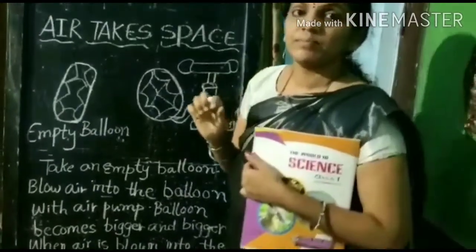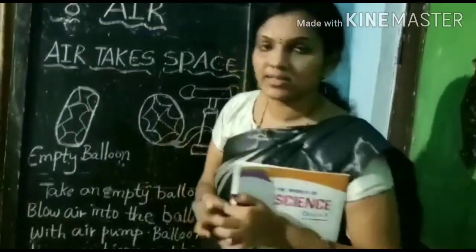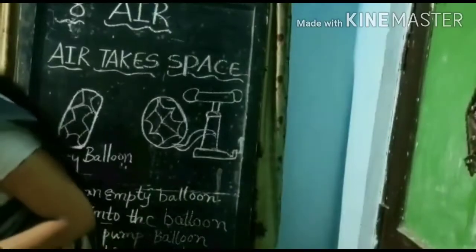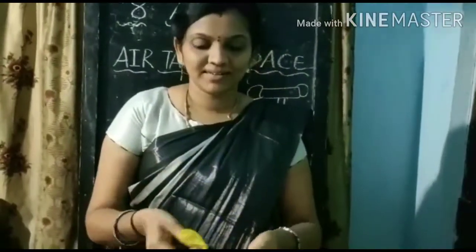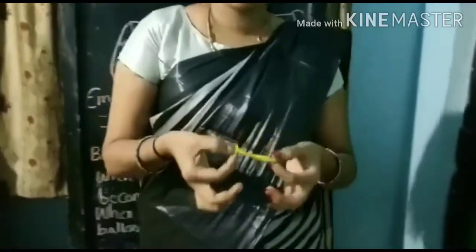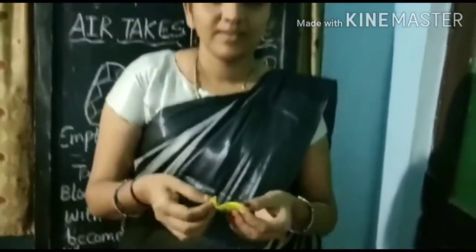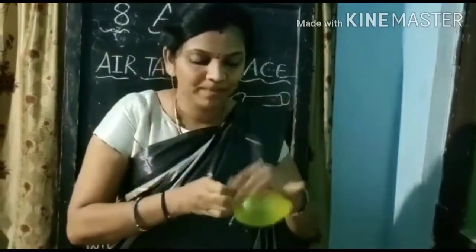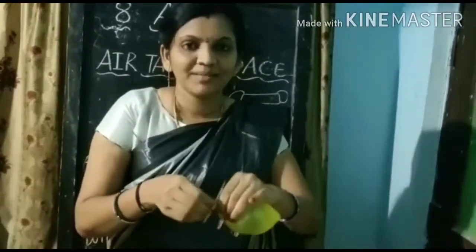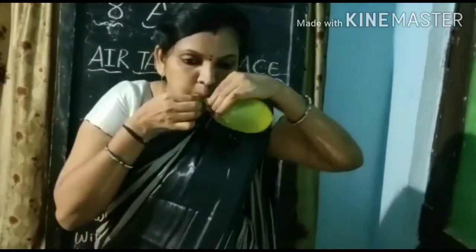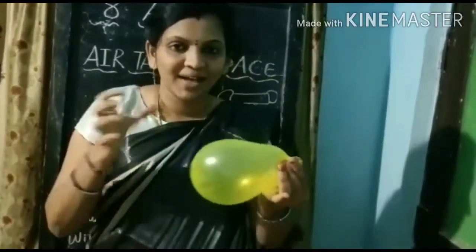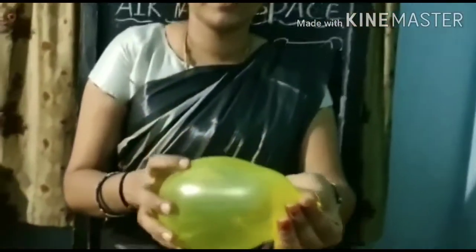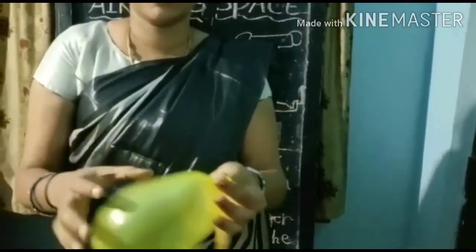Now, I will show a practical with a balloon. Okay, children? This is a balloon. This is the empty balloon. Now, I fill the air into the balloon. See? Okay, the balloon becomes bigger and bigger. I fill the air into the balloon. See? Air takes space. Okay, children?